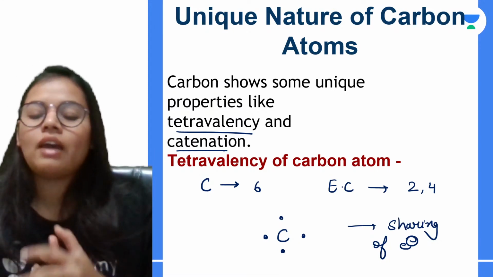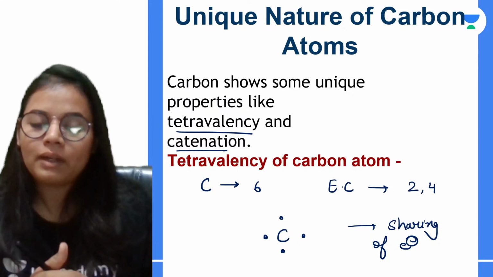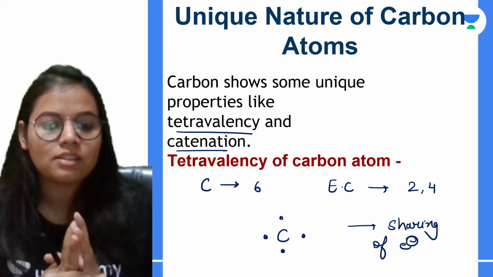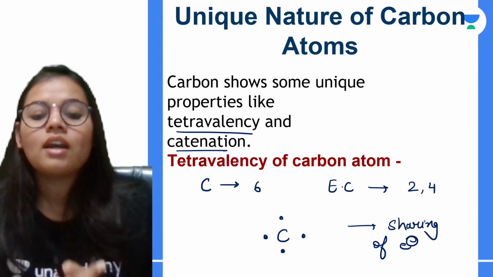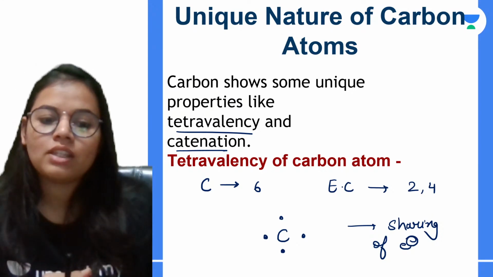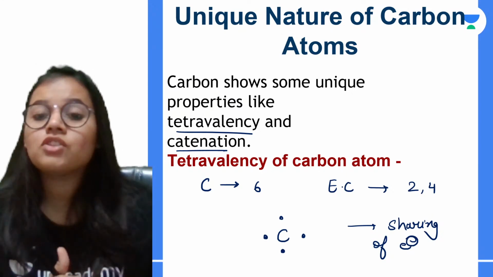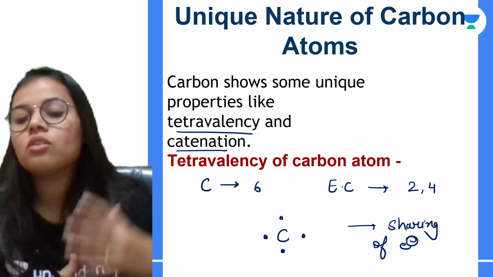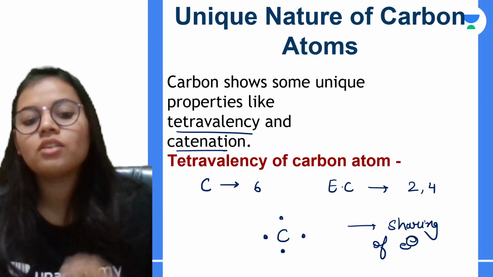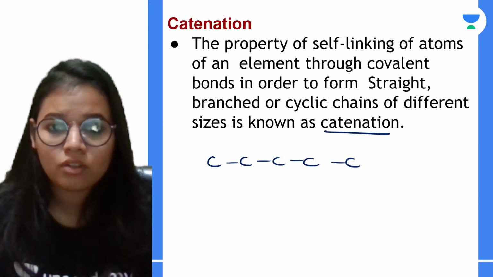Carbon has this unique nature because of properties like tetravalency and catenation. What is tetravalency? Carbon has 4 electrons in the outermost shell, due to which it cannot gain or donate. So it goes for mutual sharing of electrons.